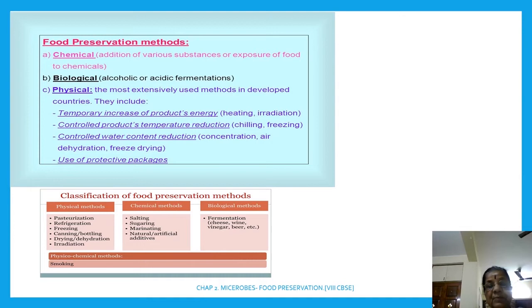Biological method, fermentation, எதுக்கெல்லாம் cheese, wine, vinegar and beer, இந்த மாதிரிக்கெல்லாம் fermentation method of preservation. சரியா? The simple 1 or 2 daysக்கு preserve பண்ண தோசை மாவுலாம் வச்சுக்கிறோம்ல, தோசை மாவு புளிக்கிறதுக்கு fermentation method. I hope you follow. So this is classification of food preservation method.